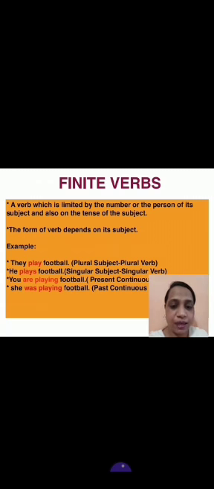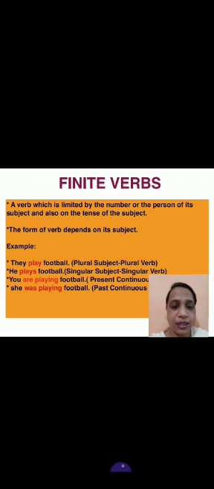See the example, it may become clear to you. See this sentence: they play football. They is the subject and person, and the number is plural. Play is the verb. Which type of verb is it? It is a finite verb because it is limited and controlled by the subject. Football is the object; plural subject they, plural verb play.